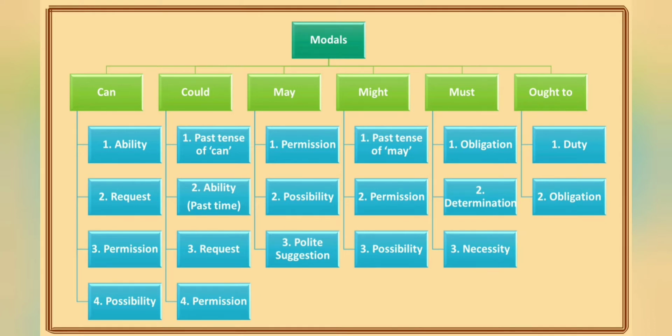And next modal that we learned in the previous video is must, and it is used to express obligation, determination and necessity. And last modal that we learned was ought to. Ought to is also used to express duty and obligation, but it is not as forceful as must.